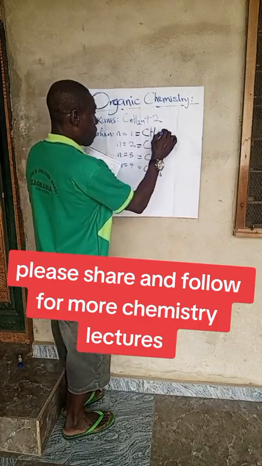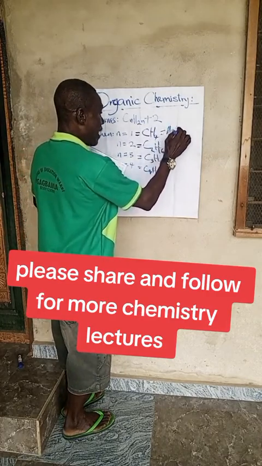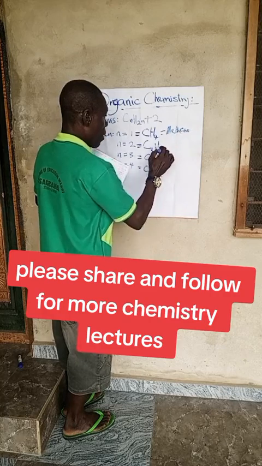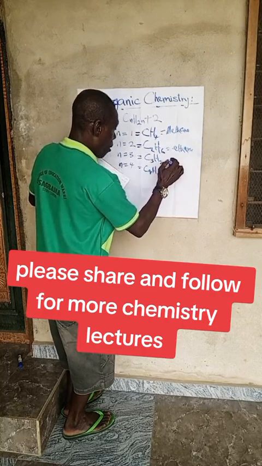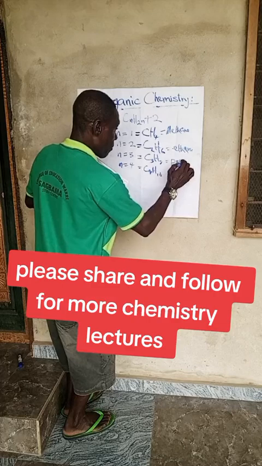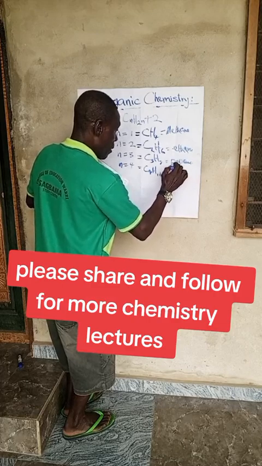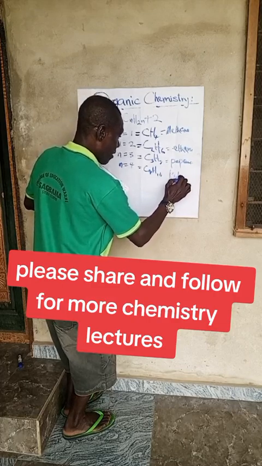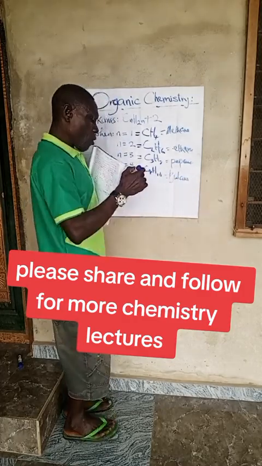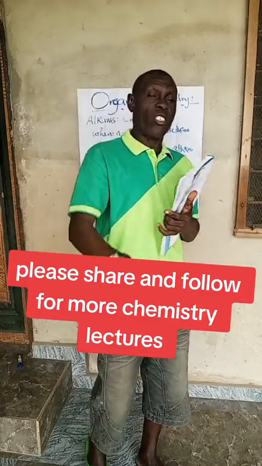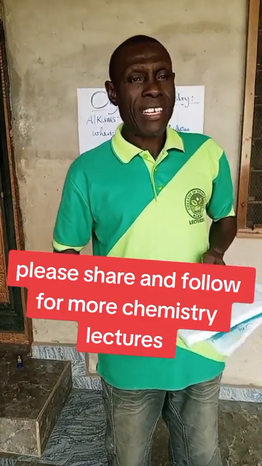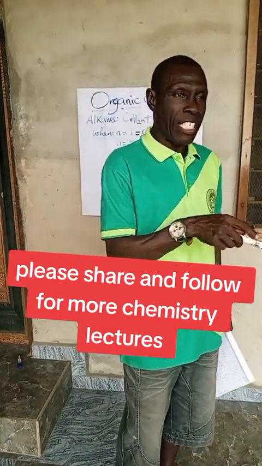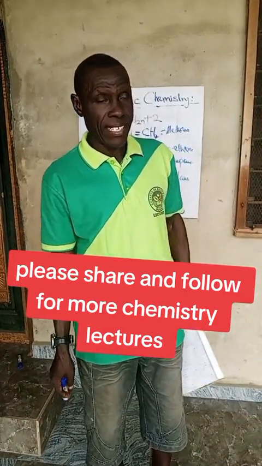Now this first one is called methane, CH4. This is called ethane. This is called propane. This is called butane, in that order. You can derive every other member up to the 10th one, decane, with this particular formula.